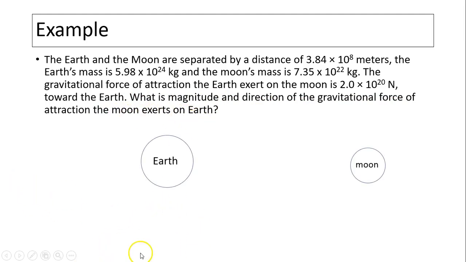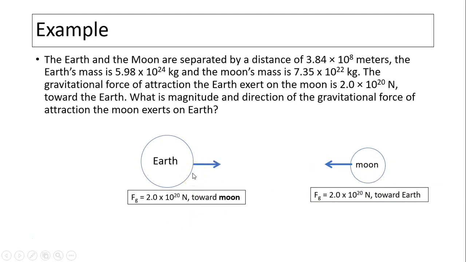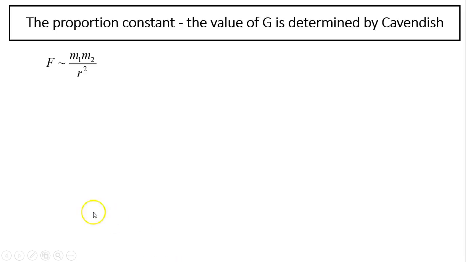Let's draw a picture, just like we solve any problem. Here's the Earth, here's the Moon. We know the force the Earth exerted on the Moon is 2.0 times 10 to the 20 newtons toward Earth. What is the force of the Moon on Earth? Well, that's just the reaction force. It is the same magnitude and opposite in direction, because these are action-reaction forces. Gravitational forces are always attractive.